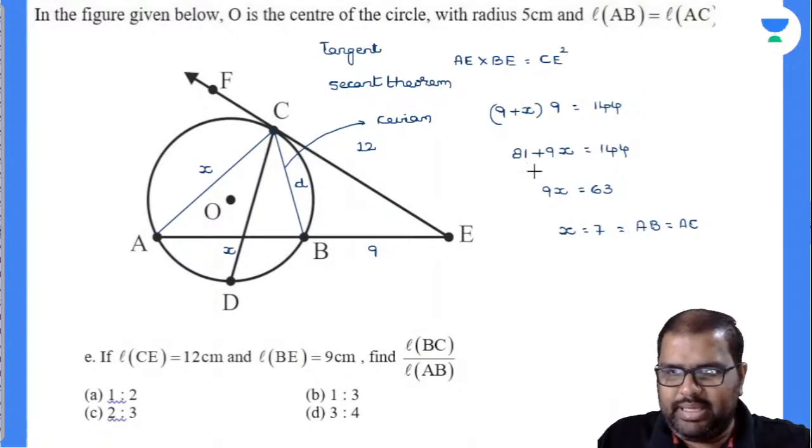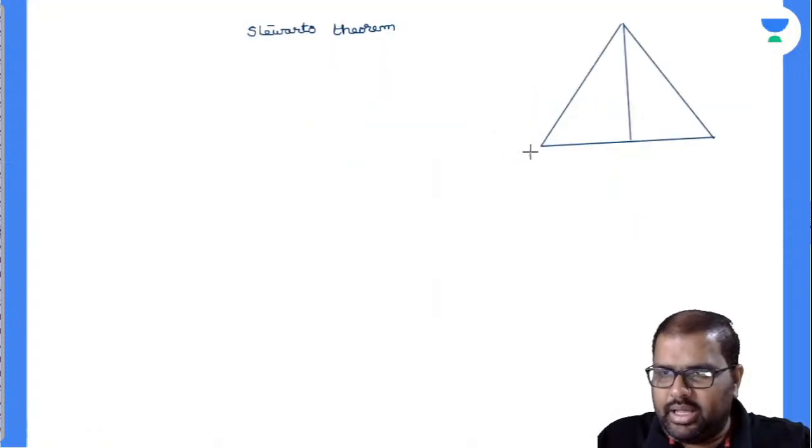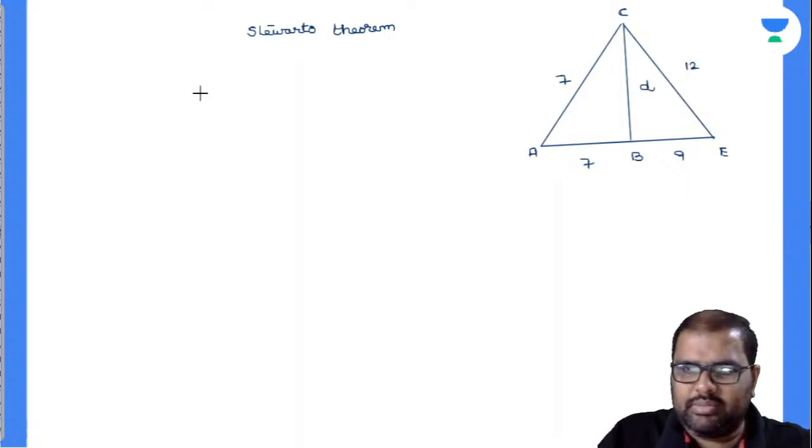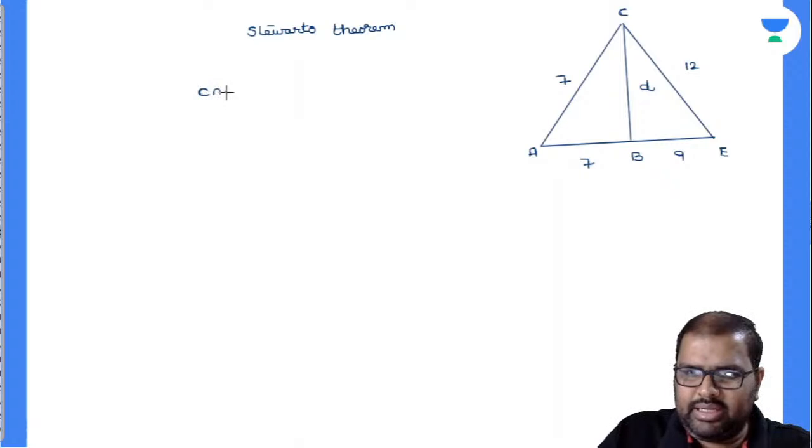A, C, B, E. A, C, E, B. Now BE is given as 9, AB is given as 7, AC is given as 7 and CE is given as 12, and I have to find out this value there. So my theorem is, I wrote all the theorems in an easy format. CNC plus DAT plus MAN. Apollonius theorem is also extracted from this. Internal angle bisector theorem is also extracted from this.